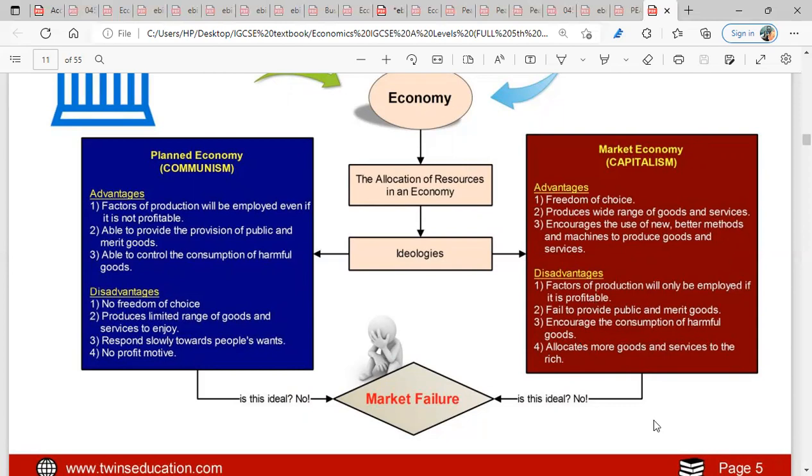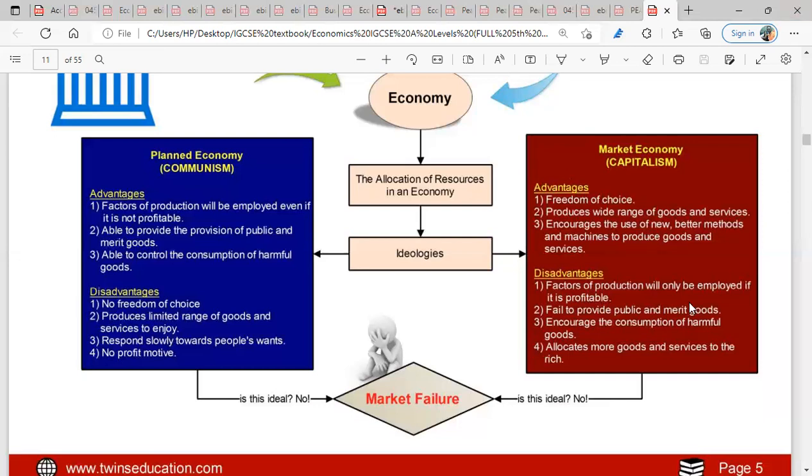Do you get it? And the fourth one, allocating more goods and services to the rich. They like to produce goods and services for those that can afford them. And who are those that can afford goods and services? The people that are rich. So these are the problems about the market system. Do you have any question about it?